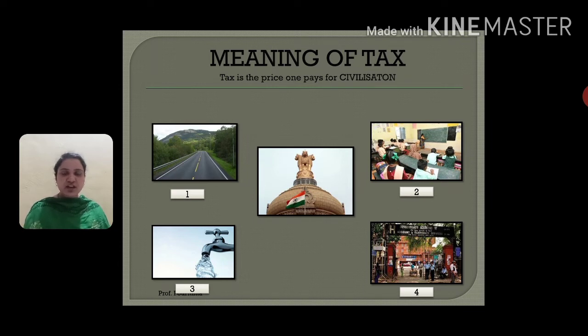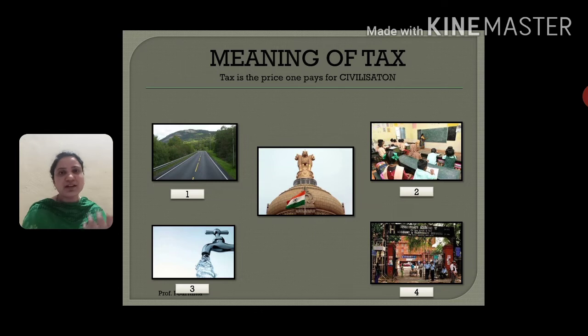In the same way, we are using all these facilities, so definitely we will have to pay an amount to the government, right? So why do we pay taxes to the government? The answer is this: the facilities provided by the government are very important to us to live. Definitely, right? To live conveniently, we need all these facilities, and for this we have to pay taxes to the government.